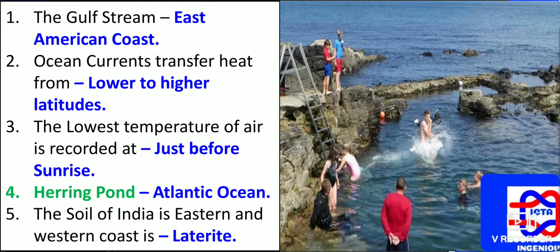The Gulf Stream, on the East American coast, as you can see, is what exactly the Gulf Stream is. Ocean currents transfer heat from lower to higher latitudes. Whatever the ocean current we have, the transfer of heat takes place from the lower to higher latitudes.